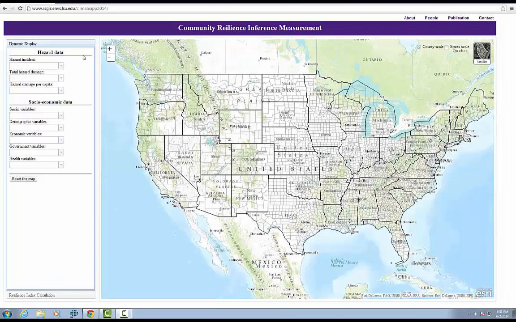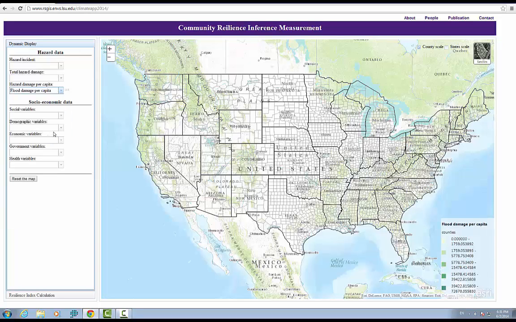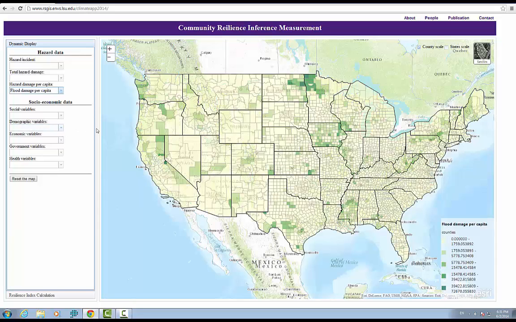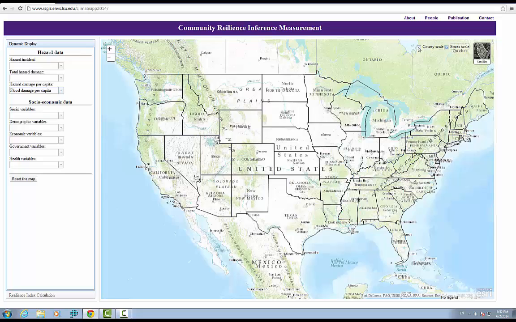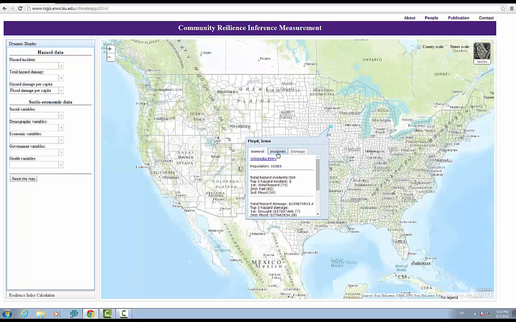The user interface consists of a control panel on the left and an interactive map on the right. On the control panel, you can select hazard and socioeconomic variables. The map dynamically displays the spatial distribution of the selected variables. On the right top corner, you can switch the display scale between state level and county level and change the base map. You can also click on the map to check the information of each county or state. The pop-up window shows the most frequently happened hazard types and the most damaging hazard types.